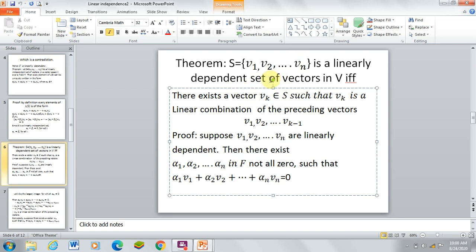First let us see the proof of the theorem. First we take S, suppose these vectors v1, v2, ..., vn are linearly dependent. Then there exist scalars, not all 0. Linearly dependent means the scalars are not all 0, such that alpha 1 v1 plus alpha 2 v2 plus ... plus alpha n vn equals 0.